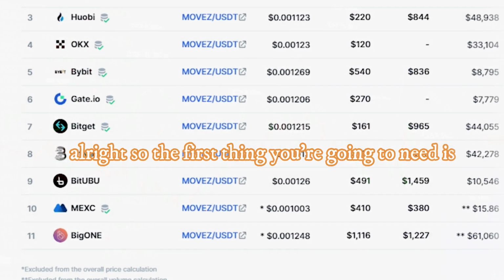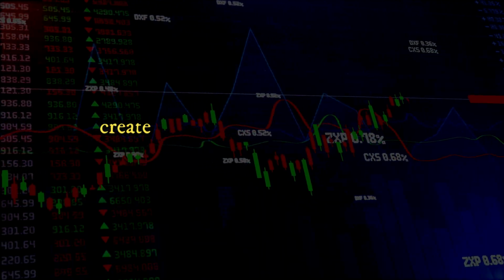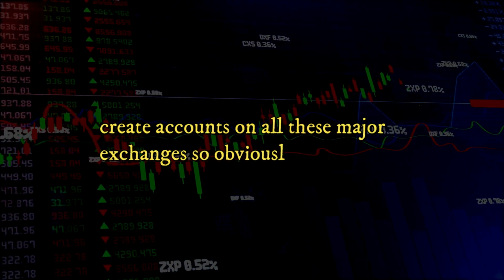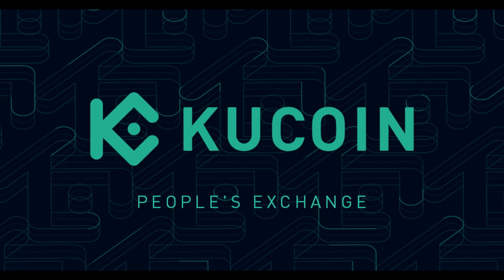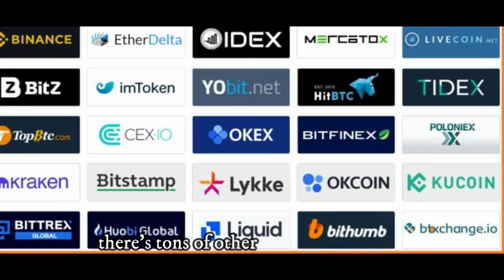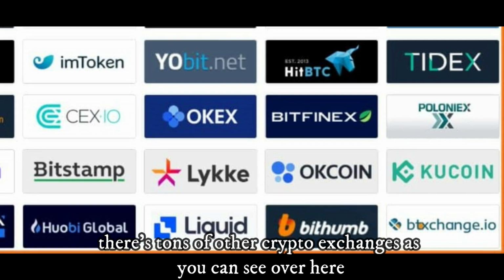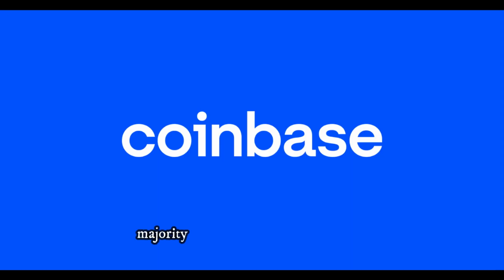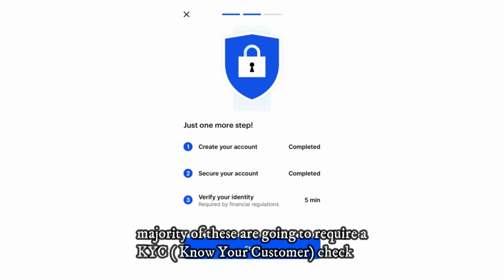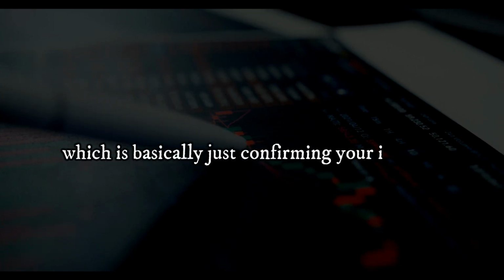Alright, so the first thing you are going to need is to create accounts on all major exchanges. So obviously you have Coinbase, Binance, Crypto.com, Kraken, KuCoin, etc. There are tons of other crypto exchanges, as you can see over here. Now, one thing to note: when you create accounts on major exchanges like Binance and Coinbase, the majority of these are going to require a KYC check, which is basically just confirming your identity.